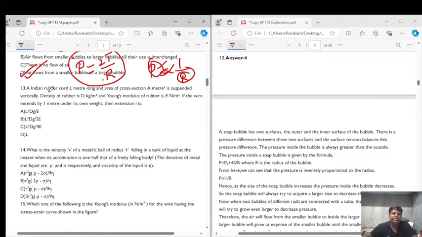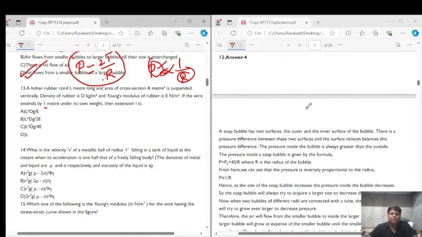Question number 13 says an Indian rubber cord L meters long and area of cross section A meter square is suspended vertically. Density of rubber is d kg per meter cube and Young's modulus of the rubber is E newton per meter square. If the wire extends by L meters under its own weight, then the extension is, right?